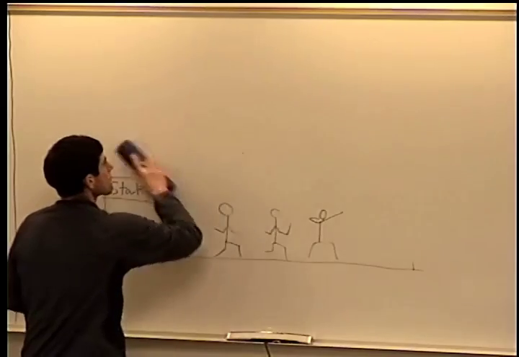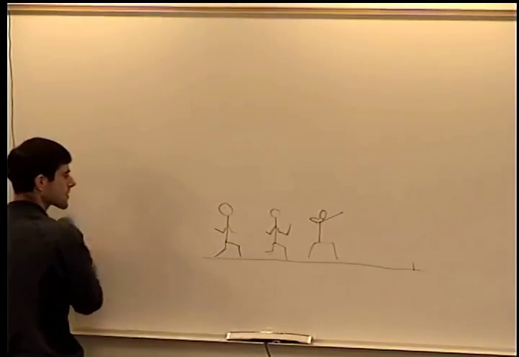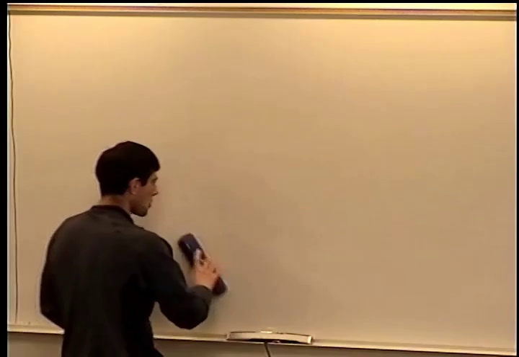So our growth theory involves another graph, and it's going to take our determinants of economic growth and put them into a graphical form.